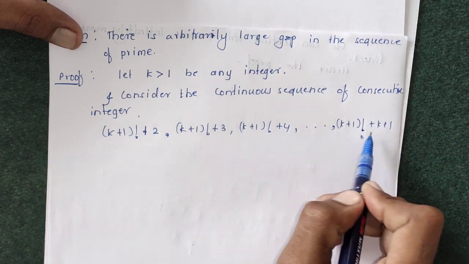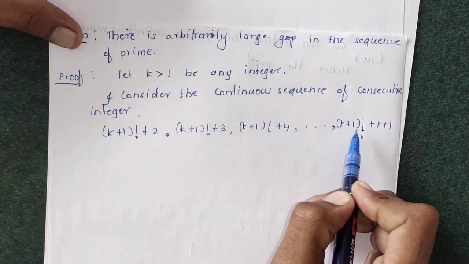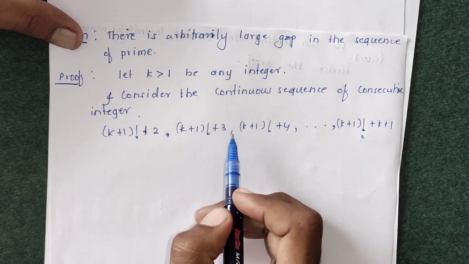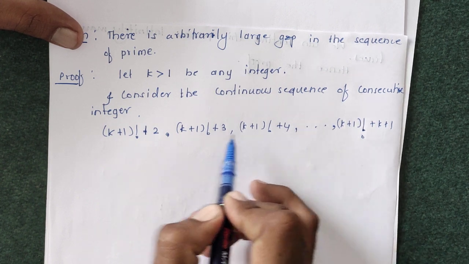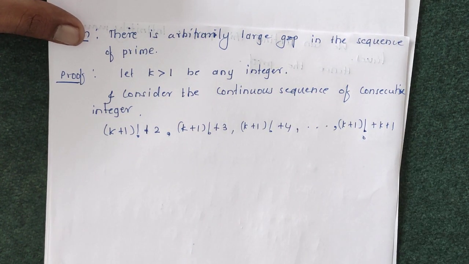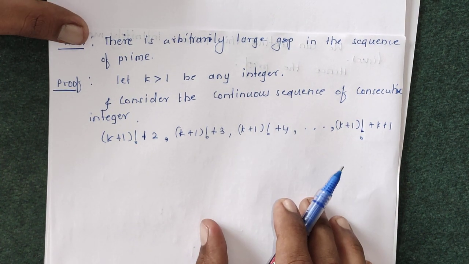So we can say that these are all composite integers, that is there is no prime in between these k integers. So we can clearly say that there are k composite integers in between any two primes. Hence we can say that there is arbitrarily large gap in the sequence of primes.